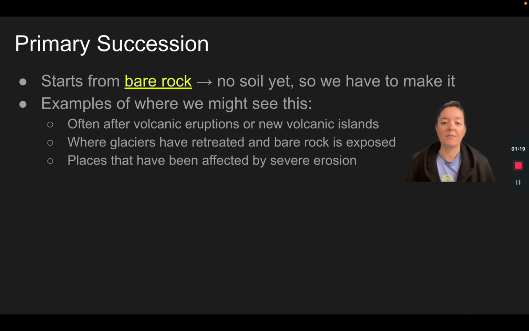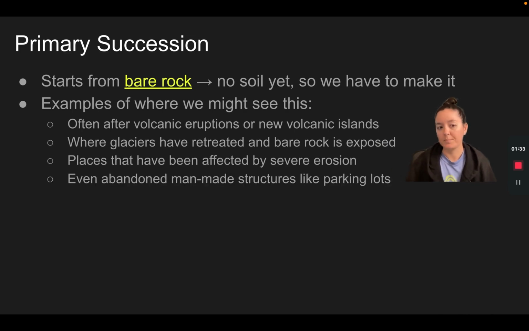It can be places that have been affected by severe erosion. All of the Earth's crust is on top of some sort of rock. Sometimes if there's a lot of wind or water, it can wash away or blow away a lot of the soil, leaving the rock that the soil was on top of. We can even see primary succession happening in abandoned man-made structures, things like parking lots, where it's asphalt or concrete, again, no soil, and we see primary succession happening starting from the sort of bare rock that is man-made.